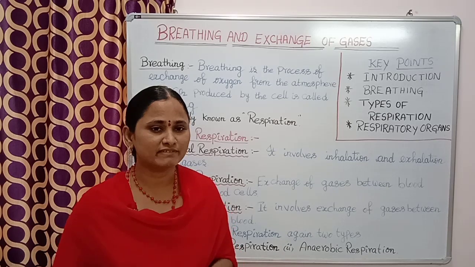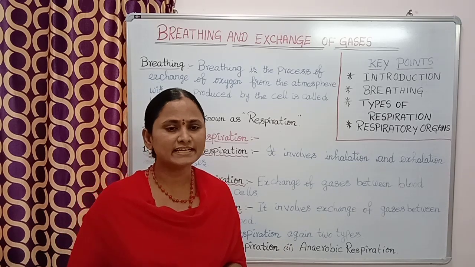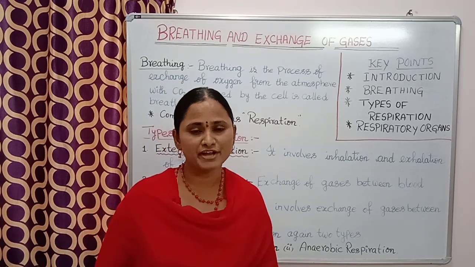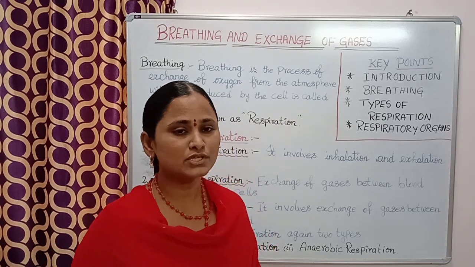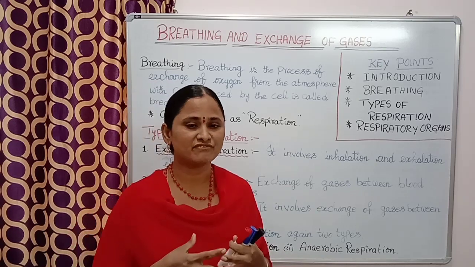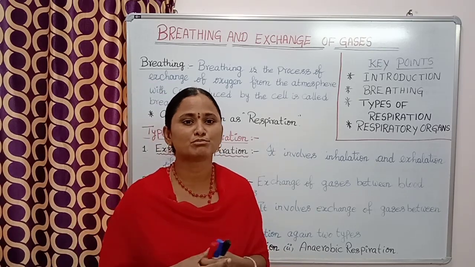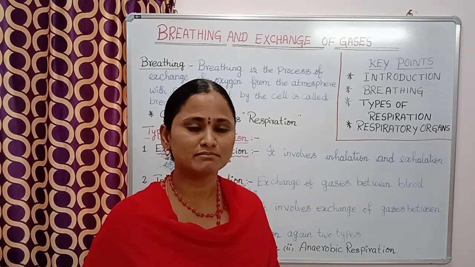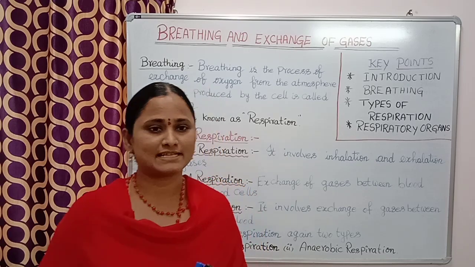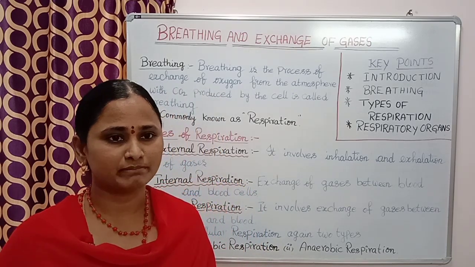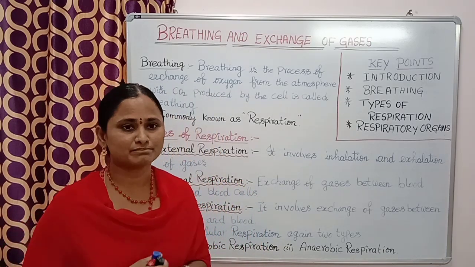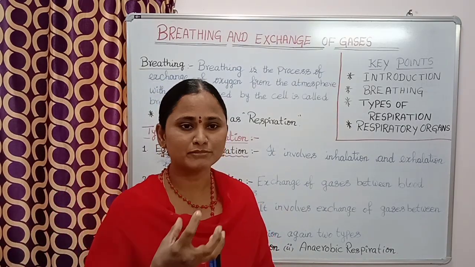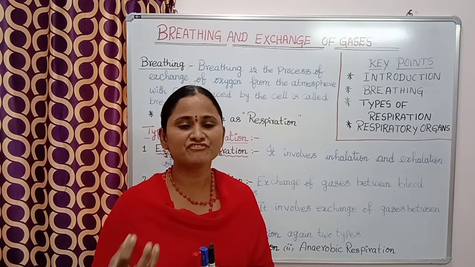Students, you already know very well, during digestion, energy is released from the food in the form of glucose, amino acids and fatty acids. So these glucose, amino acids and fatty acids are absorbed by the small intestine and reach each and every cell through the bloodstream. So in the cell, cellular respiration is taking place. That is an oxidation process. So because of oxidation, energy is released from the glucose, amino acids and fatty acids.